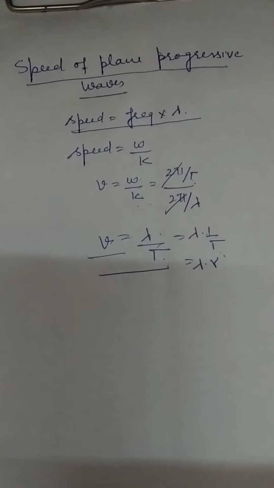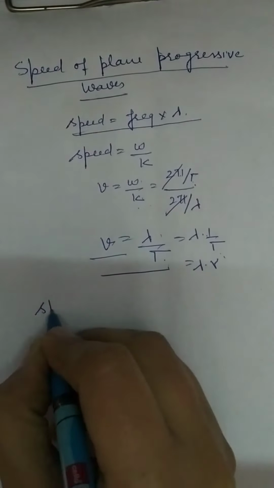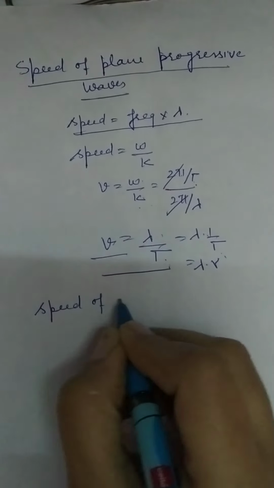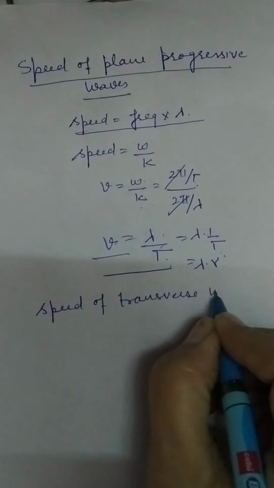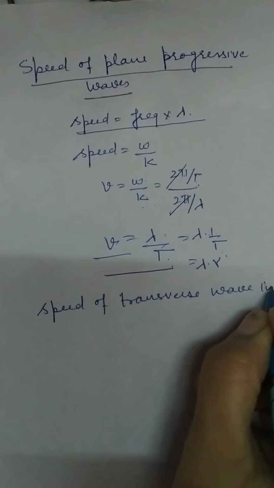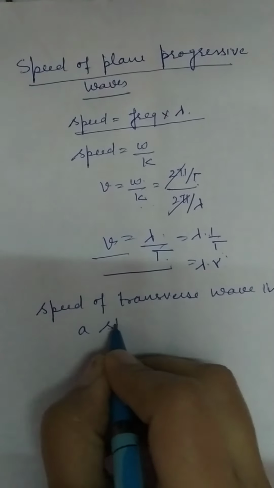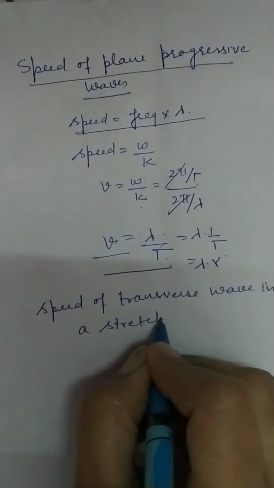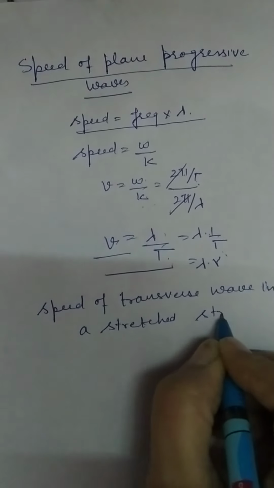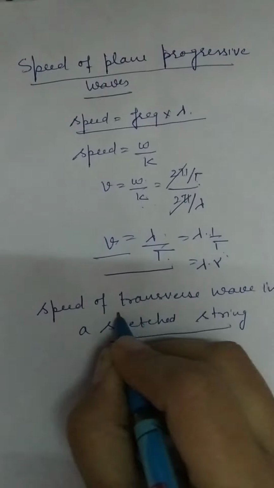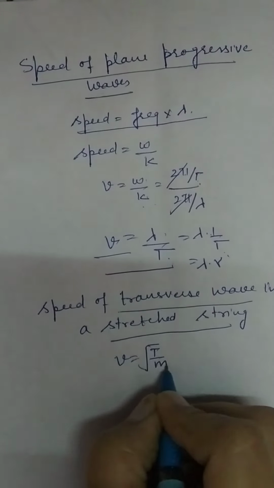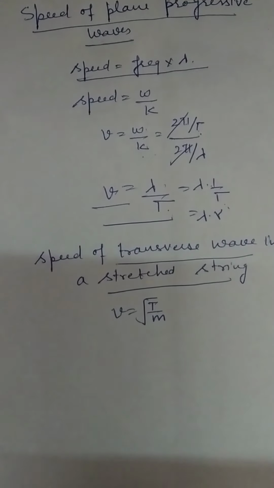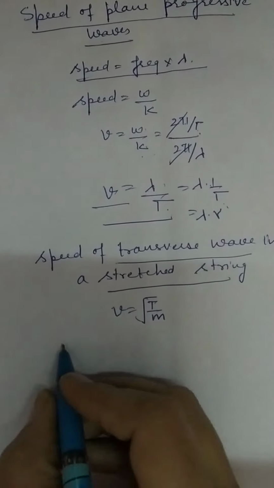Now we have to discuss the speed of transverse wave in a stretched string, right? The formula for this is v is equal to under the root of T by m. What is T? Tension in the string. What is m? Mass per unit length. You have to prove it by the method of dimension.